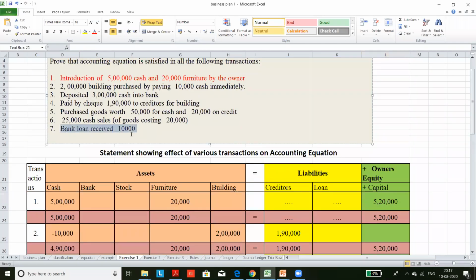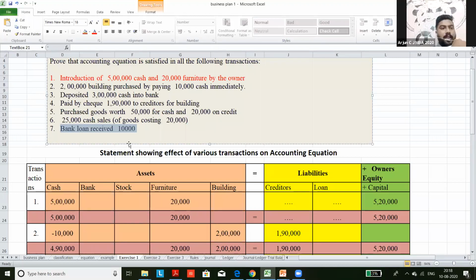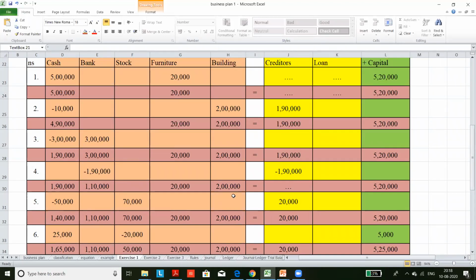Then bank loan received. Arjun, bank loan received. Bank cash will increase, and on the liability side the loan comes, 1 lakh.